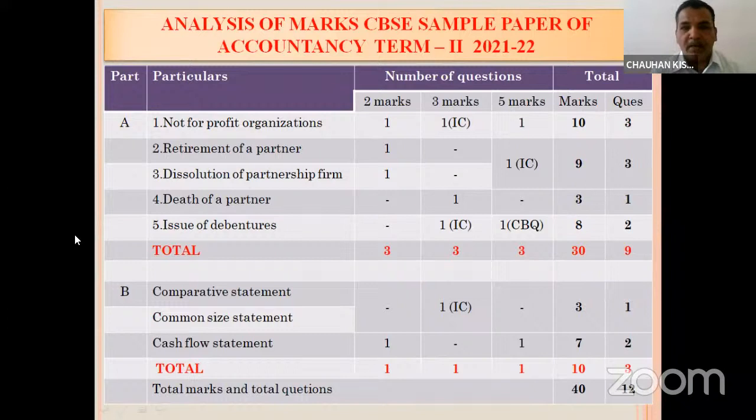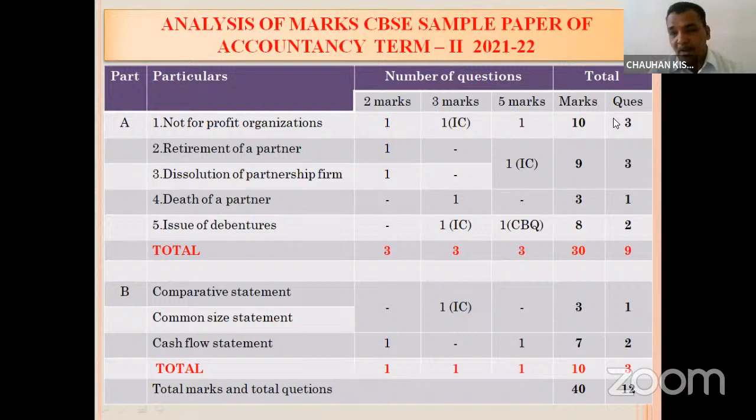We were discussing the analysis of the CBSE sample paper issued for term 2. Here you can see in not-for-profit organization, you would be asked a total of 3 questions. 1 question would be of 2 marks, and in 3 marks, you will be given internal choice, and in 5 marks, there is 1 question. In the retirement or death, there would be only 1 question of 2 marks. And in the dissolution of partnership firm, there would be 1 question of 2 marks.